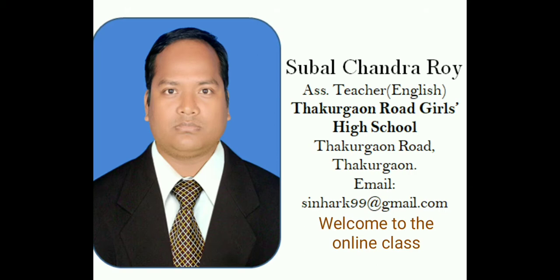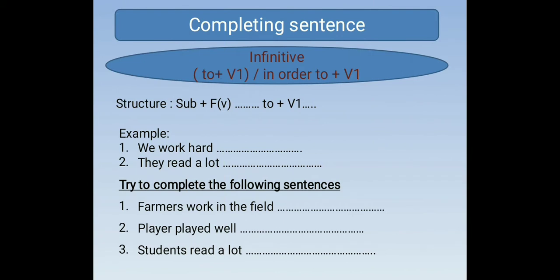Dear student, today we will discuss completing sentences for class 9 and 10. Okay, dear student? To complete any sentence by using infinitive "to" or "in order to" plus verb, at first we have to know the structure of the infinitive. That is the structure: subject plus verb plus object plus to plus verb 1. That is the structure of infinitive.